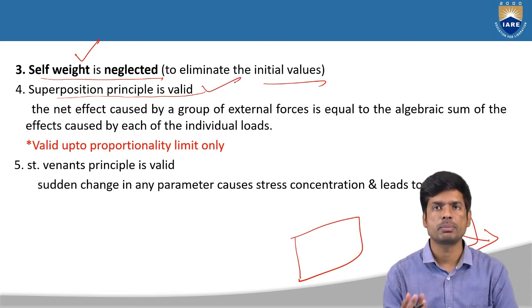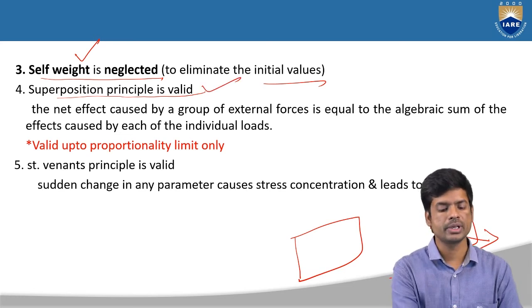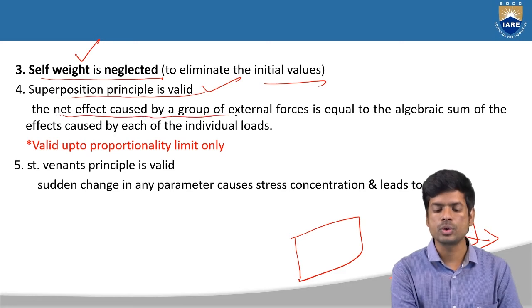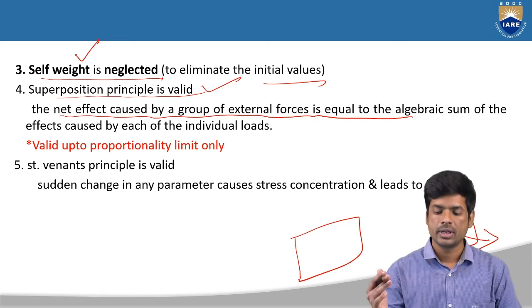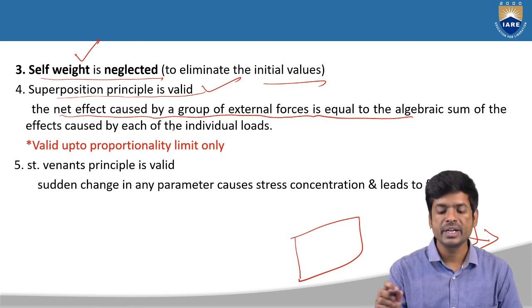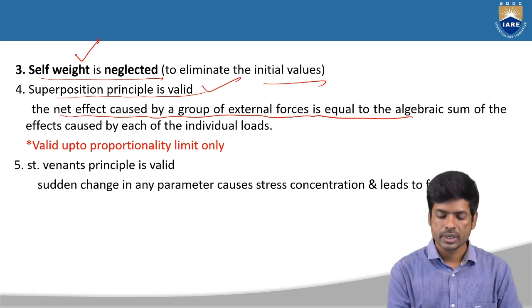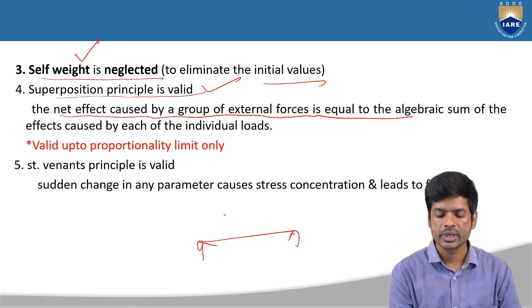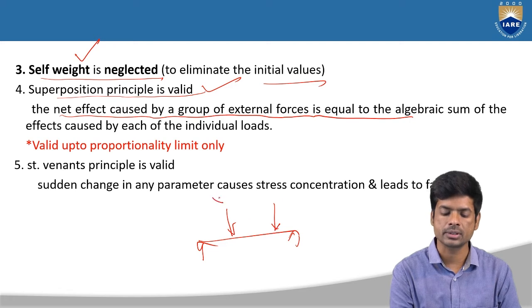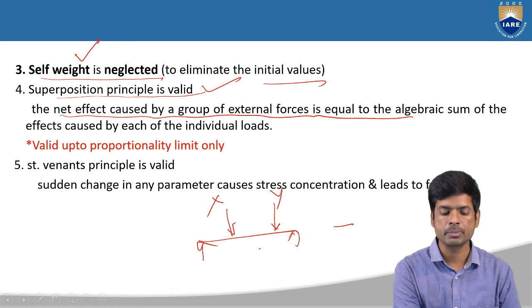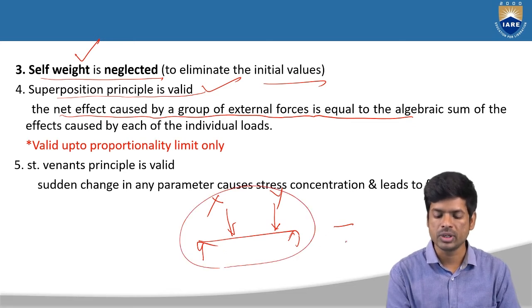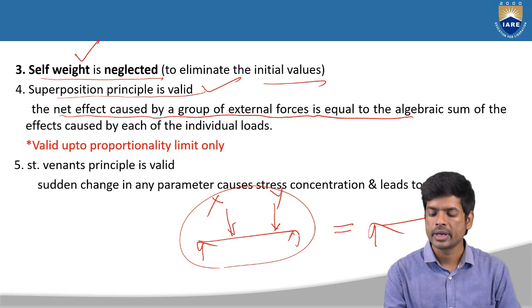So what is the superposition principle here? The net effect caused by a group of external forces is equal to the algebraic sum of the effects caused by each of the individual loads. Suppose this is one of the beams. Here I am applying two forces with different concentrations, and what this principle is telling is that this load will be equal to the effect of this single load. That means x plus y equal to z load I am applying here.